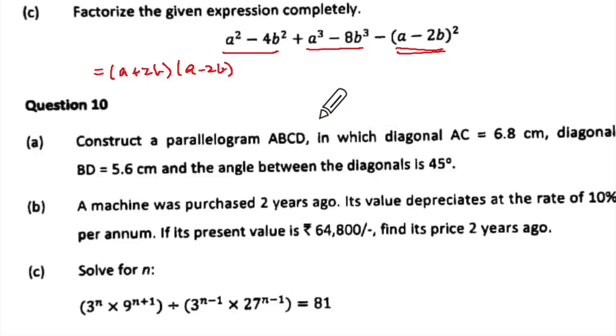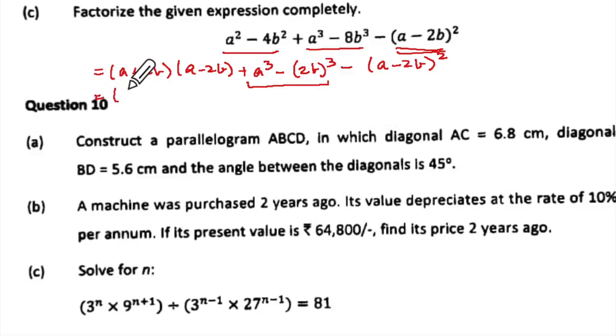Did you see that A minus 2B? Now here, can you see this is your A cube minus this is 2B whole cube, correct? Now put horizontal bracket here and minus right here A minus 2B whole square. Did you understand what we've done? Now can you see A minus 2B here? So the first term remains as it is. Plus.